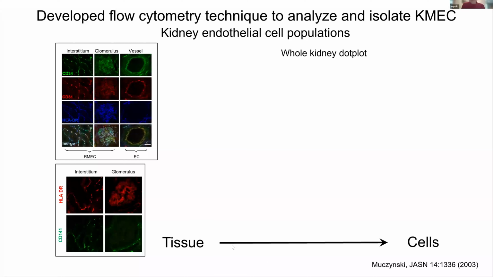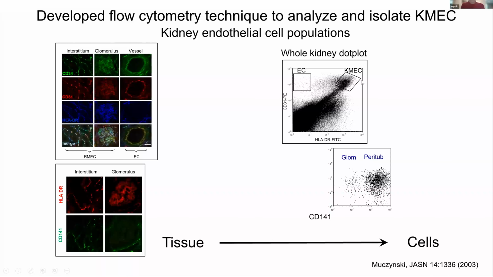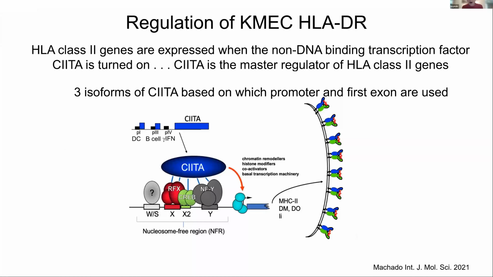And what you're looking at here is I have a digested tissue, and each one of these dots represents a cell. And here, these cells expressing high DR and an endothelial marker are the microvascular endothelial cells. And if I want, I can say which ones of those are from the glomerulus and peritubular area based on different markers. And I can also sort out over here the larger endothelial cells that don't express DR. So I now had this technique to identify these cells. And the first thing I wanted to do was to ask about the regulation. How does DR get out there? Normally, it's thought that class 2 is only on macrophages and only on B cells, and that it can be induced with gamma interferon.